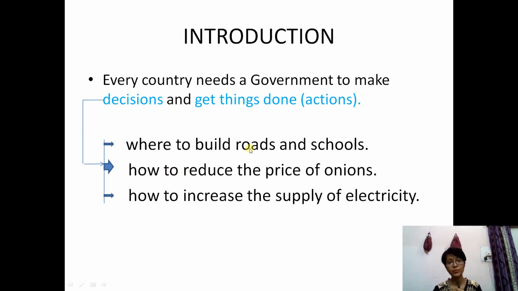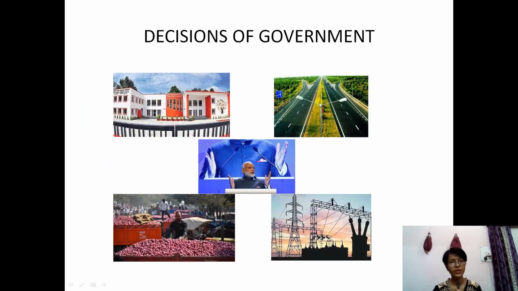Suppose where to build roads, where to build schools, how to reduce the price of onions or different kinds of vegetables in the market, how to increase the supply of electricity. These are some examples; like that, so many things are there over which the government has to make a decision. Now, some pictures I'm showing which are related to whatever I have told just now.